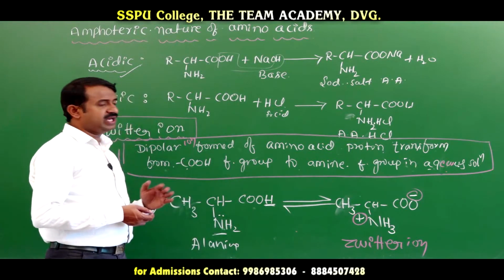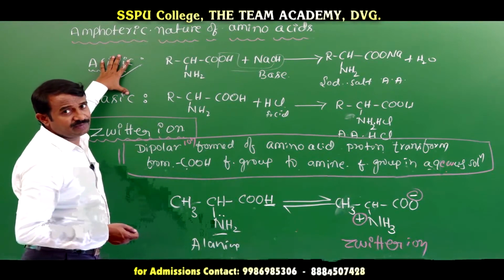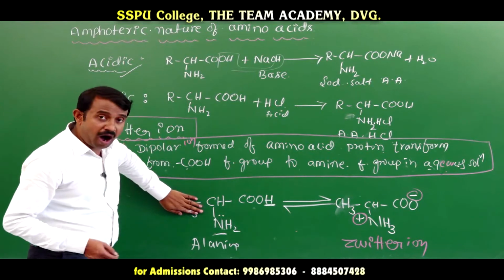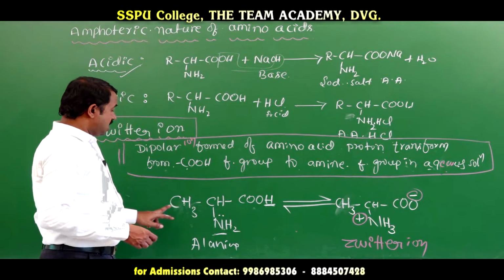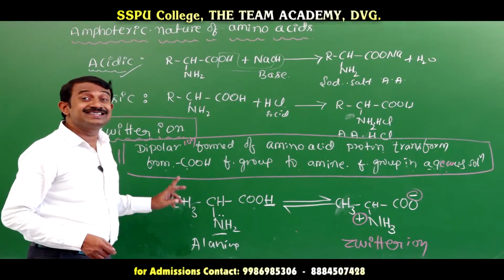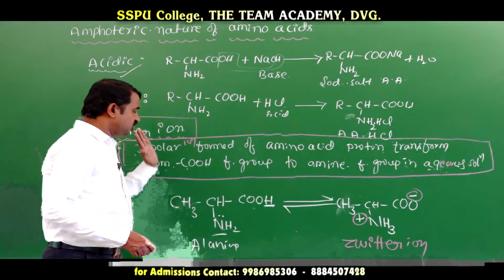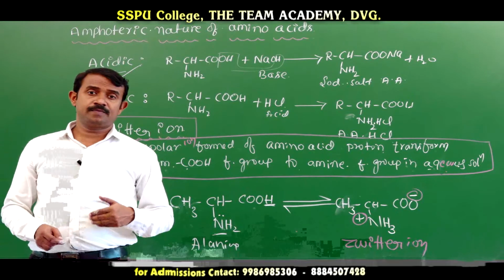This is very, very important, and it shows acidic behavior as well as basic behavior. For the general formula you write R. For glycine you write only hydrogen. For alanine you write CH3. Okay, this is the zwitterion.